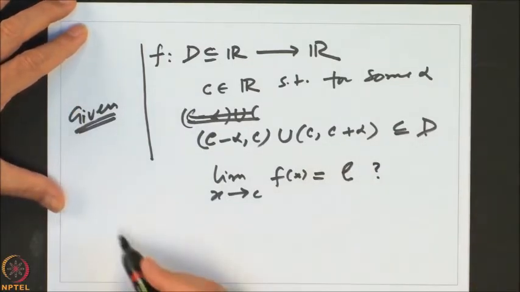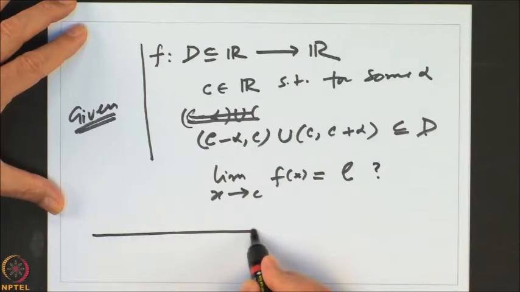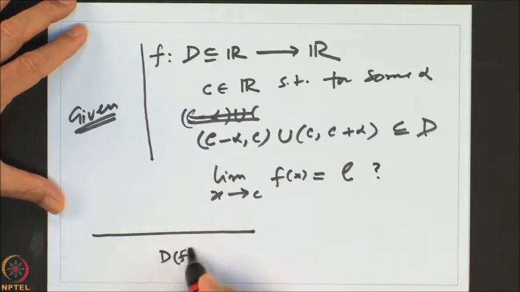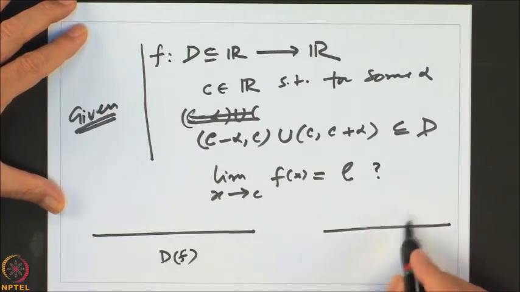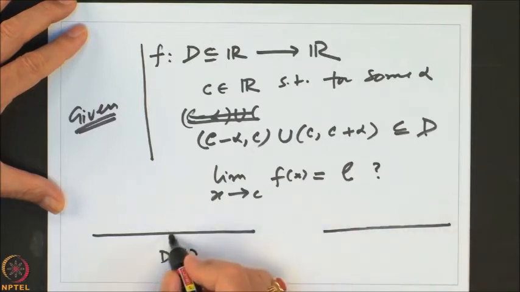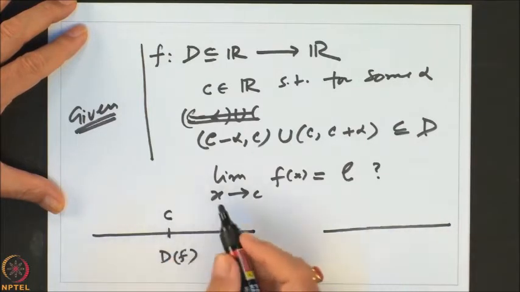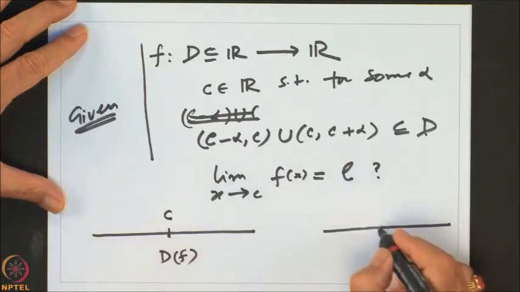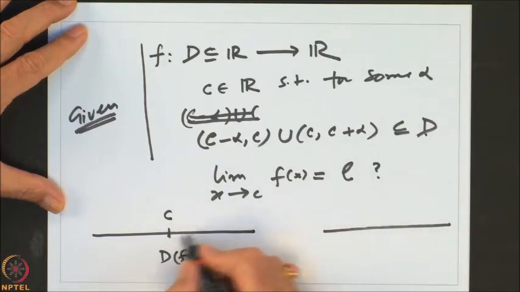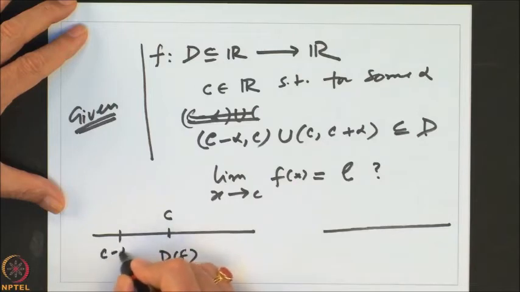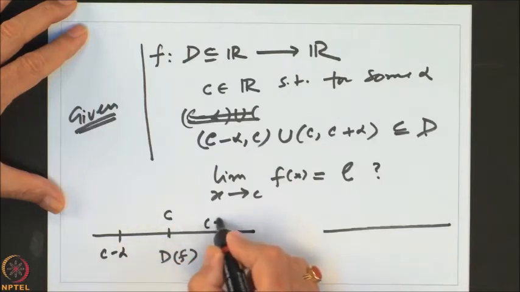Now, let me draw a picture. So, this is the domain part and this is the range part of it. This is the point C. So, for every point near C, this is C minus alpha and this is C plus alpha.